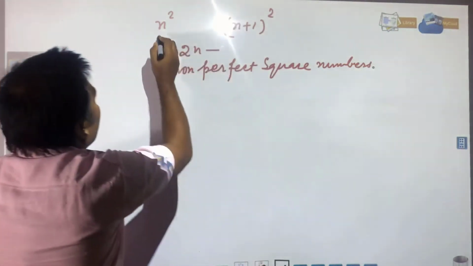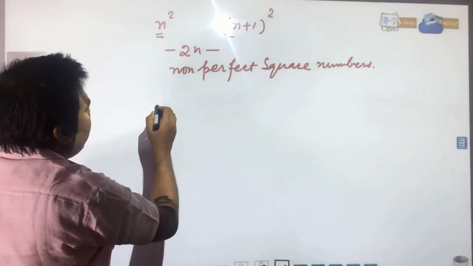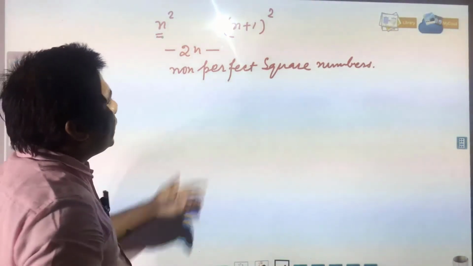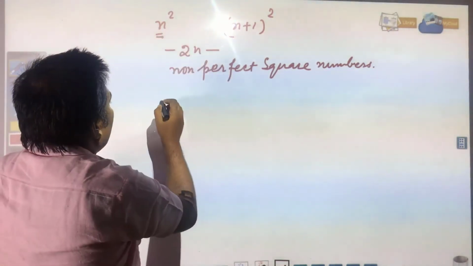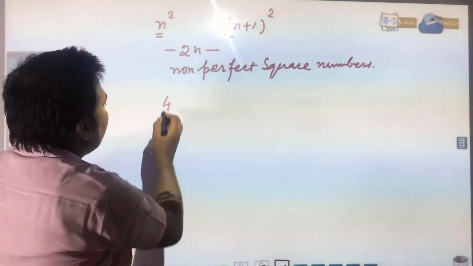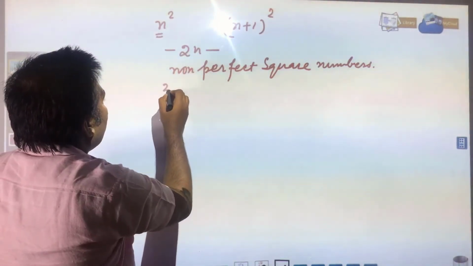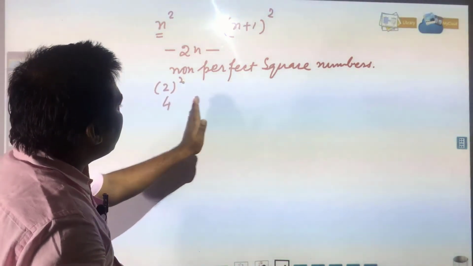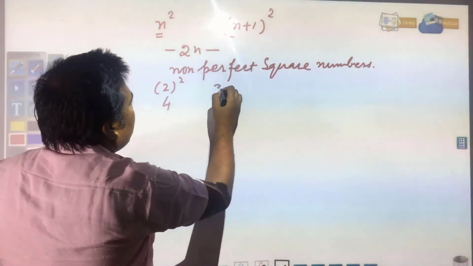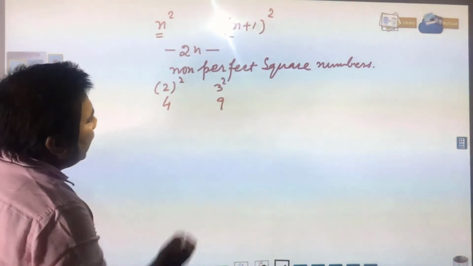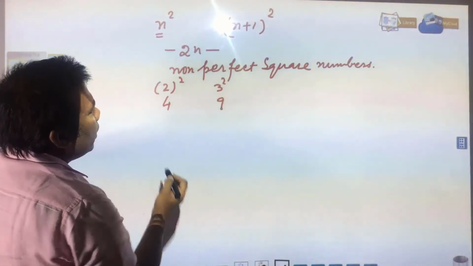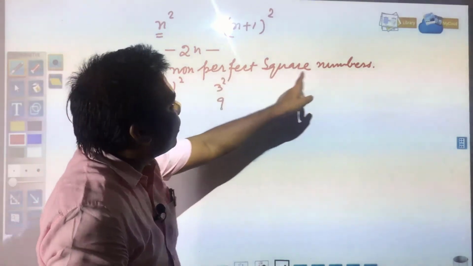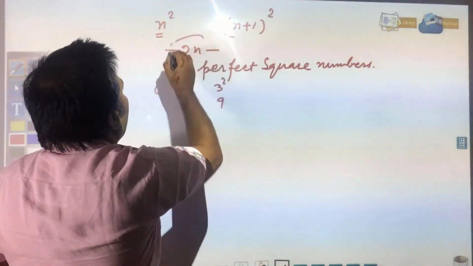Suppose you see the first perfect square number you have, 4, because 4 is a perfect square of 2, 2 square is equal to 4. Second, just consecutive, you have 3 square and that is 9. In between 4 and 9, how many non-perfect square numbers should be there? 2n.